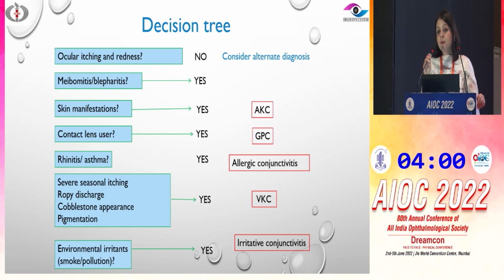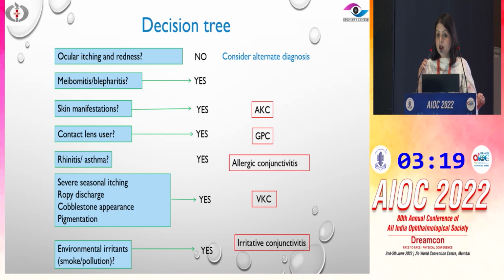So what we can ask these patients, sometimes because of this allergy, they might have associated asthma, or they might have skin findings. Or they might have allergic rhinitis. So we need to ask them symptoms of allergic rhinitis, whether they have frequent sneezing, whether they have any skin lesions, whether they have any asthma. So all of these supporting findings would again suggest that we are looking at an allergic eye disease. Is the patient a contact lens user? If the patient is a contact lens user, we might be looking at GPC, and that is one history which should not be missed. So that could just be contact lens induced GPC that we are looking at.